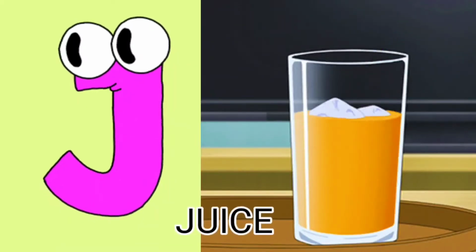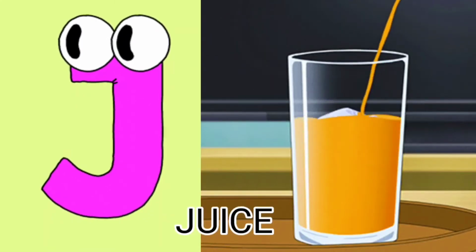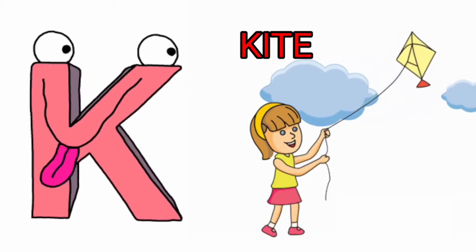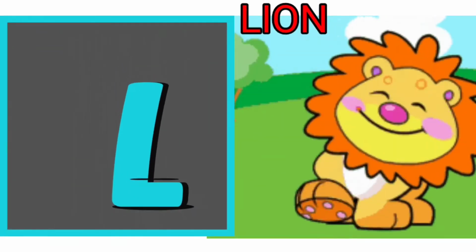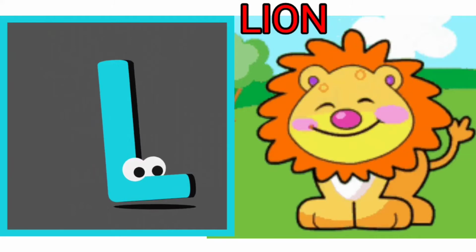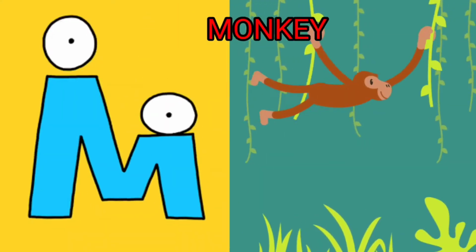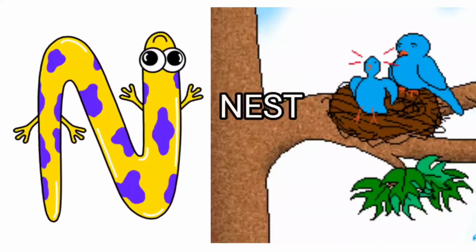J for juice. K is for kite. L is for lion. M is for monkey. N is for nest.